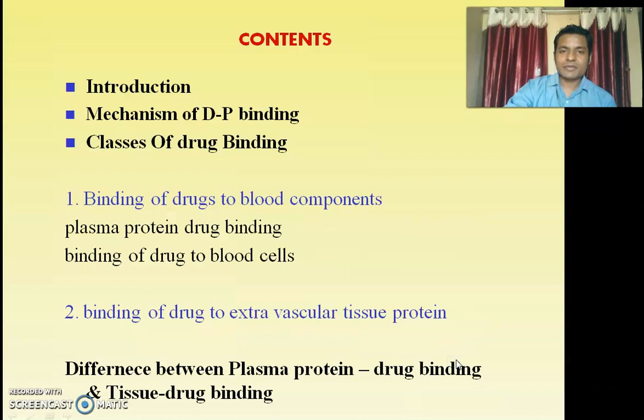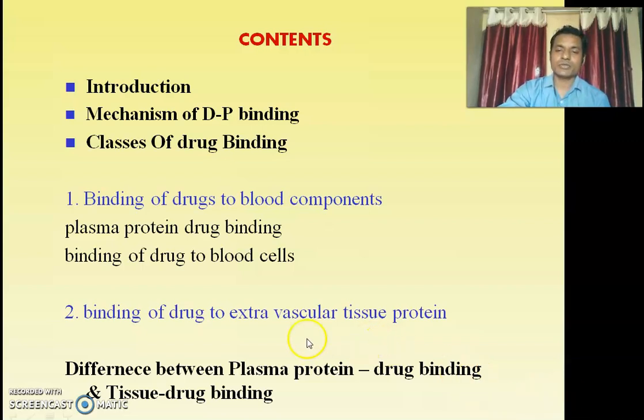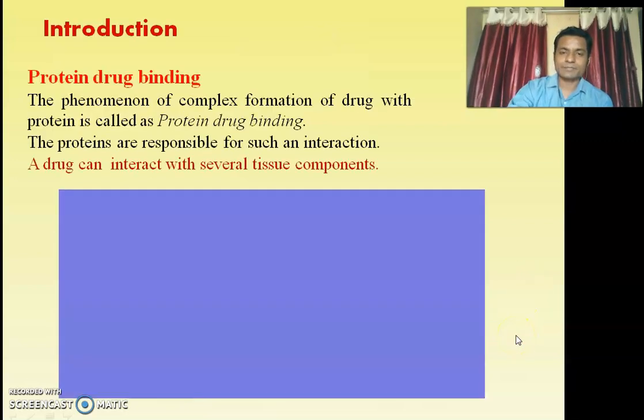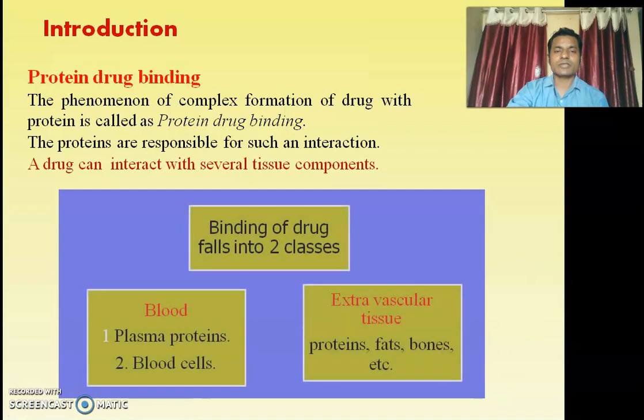The content of this video is the introduction, the mechanism of drug protein binding, and the classes of drug binding. That is, first the binding of drug to the blood component, and second the binding of drug to the extravascular tissue protein. And at the last we discuss the difference between plasma protein drug binding and tissue drug binding. Now we see the introduction.